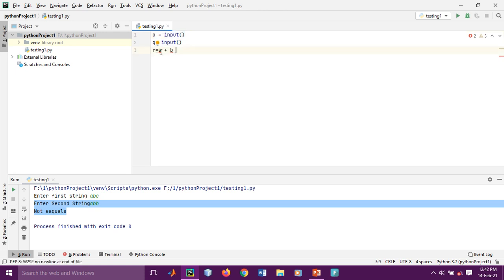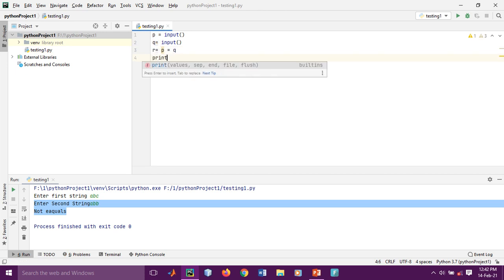So here, if it is accepting as an integer or float, it will sum up, and if it is not, it will just concatenate the two strings we have given. Here we have taken p plus q, and print.